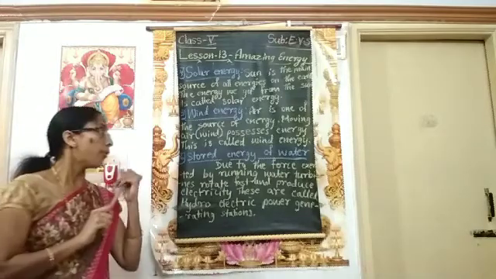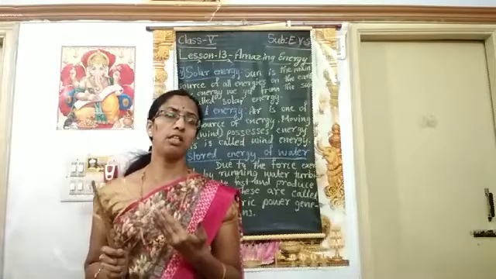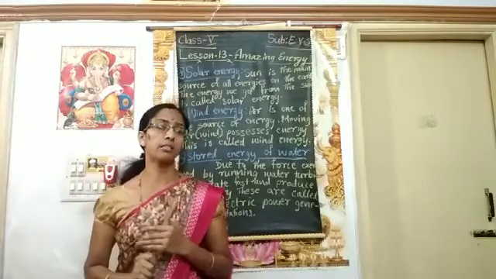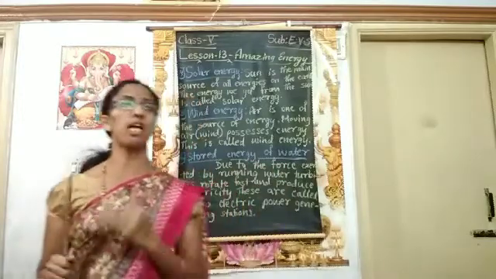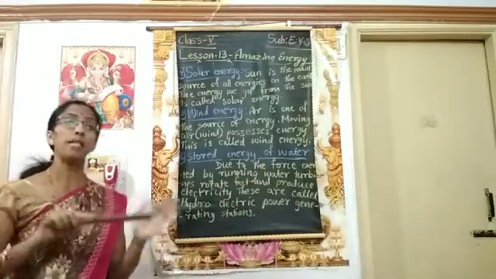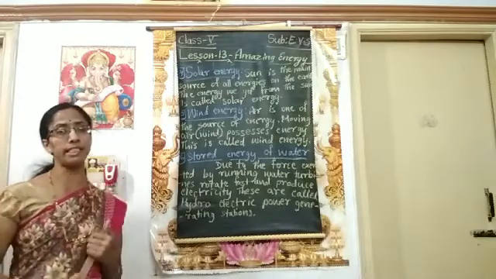This flowing water is stored in dams which are built across a river, in the form of potential energy.